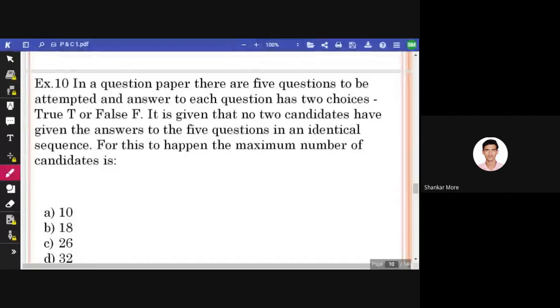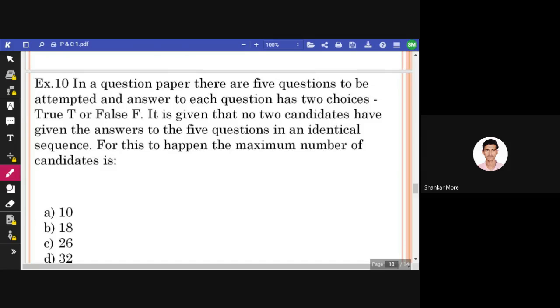Any guess? Okay, let me not make you wait too much. Look students, basically what we have to find out here is in how many ways the true and false options for the questions can be arranged, like true false true false, true true false false, true true true true true, false... like this is the permutation we have to find out.